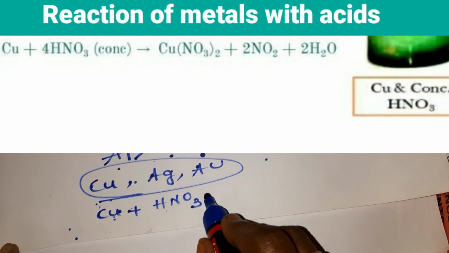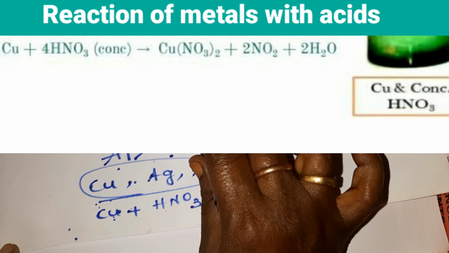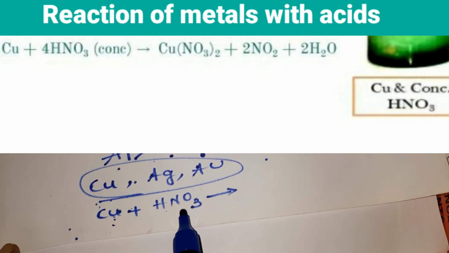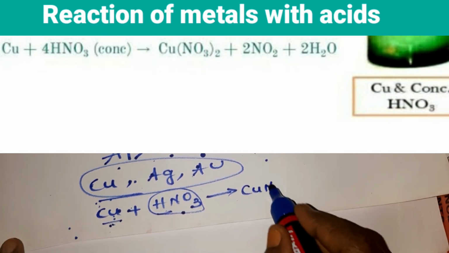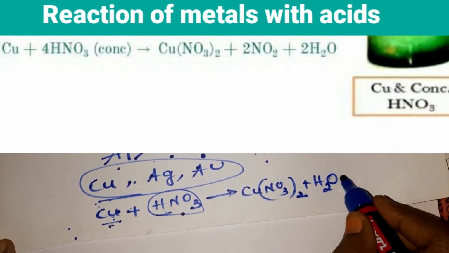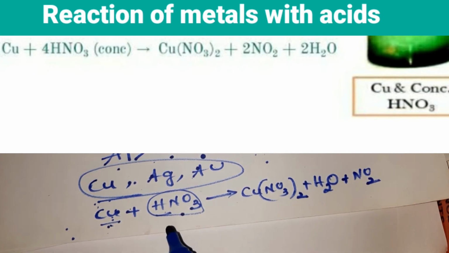HNO3. So actually I told you metals react with acids to form metallic salts along with the liberation of hydrogen gas. But here nitric acid, if you take metals like copper, you get copper nitrate with the formation of water, children. Water and nitrogen oxide are formed. So why? Because hydrogen gas is not evolved here, but nitric acid is a strong oxidizing agent, children.